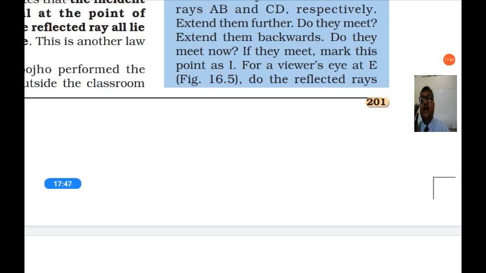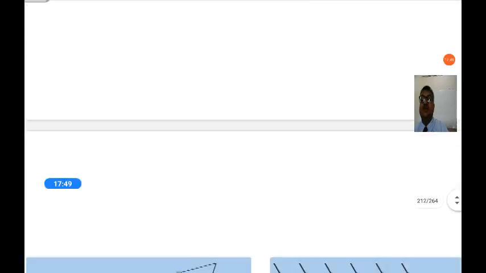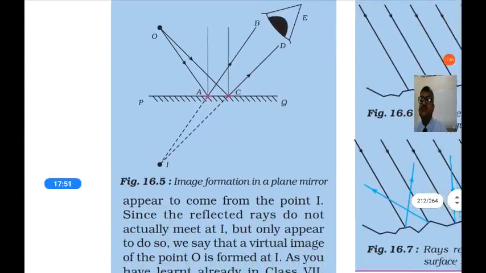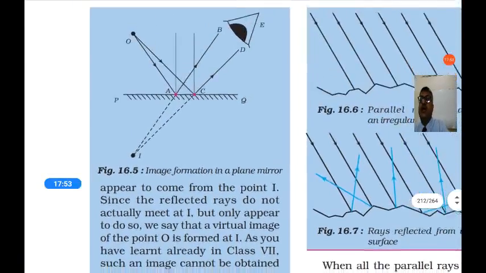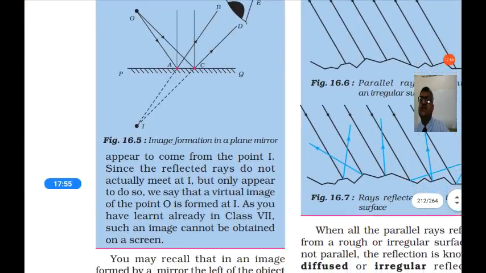For a viewer's eye at E, do the reflected rays appear to come from the point I? Yes. Since the reflected rays do not actually meet at I, but only appear to do so, we say that a virtual image of the point O is formed at I. So we see the image of point O with the eye.